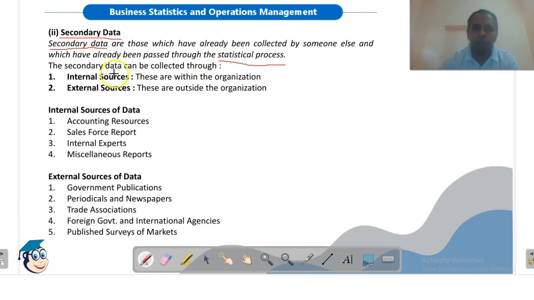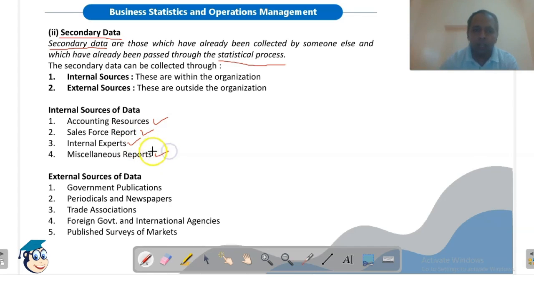The sources can be divided into two parts: internal sources and external sources. Internal sources are within your organization, like accounting sources, the balance sheet of a company, the profit and loss account of a company, and the sales forecast report. Every department forecasts, so the sales department also forecasts for the coming time period. That may serve as a source of secondary data because it is already published. Internal experts within the organization are also a source of secondary data.